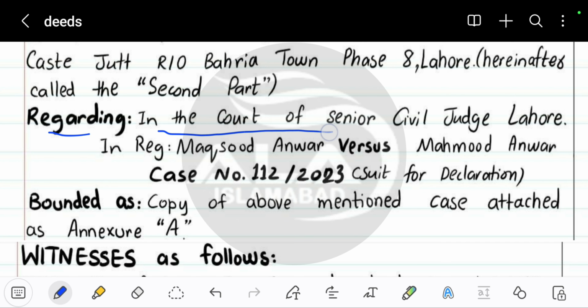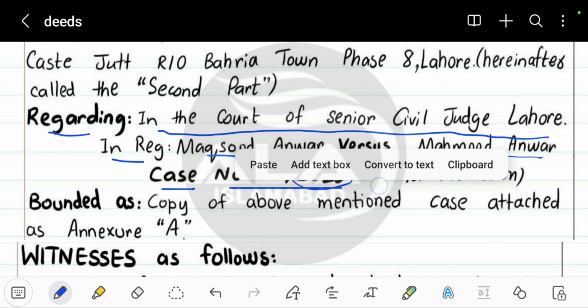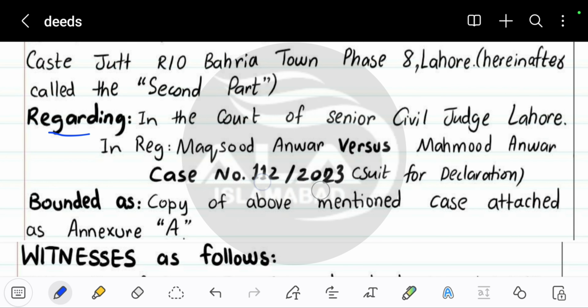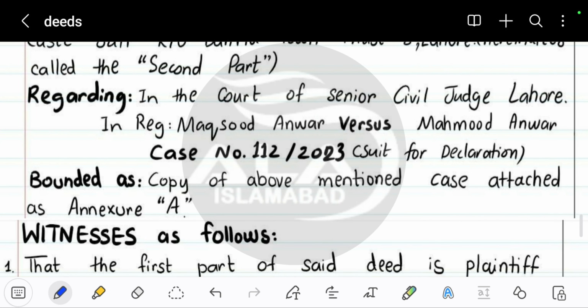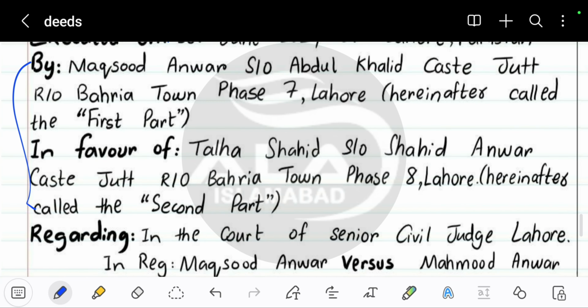In the court of Senior Civil Judge Lahore, Maqsood Anwar versus Mahmood Anwar. Write any case number and the year, and just write suit for declaration. So basically what is written over here, I'm going to explain in easy words. So basically this whole case you're seeing here is,